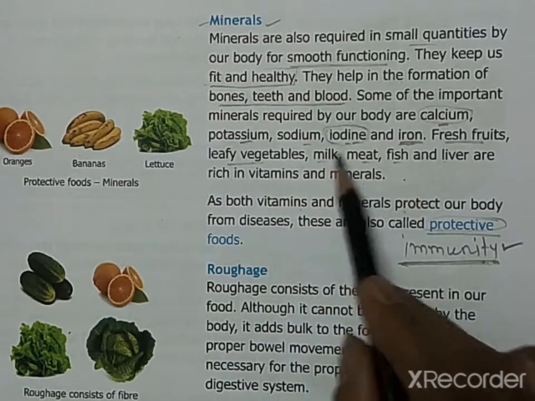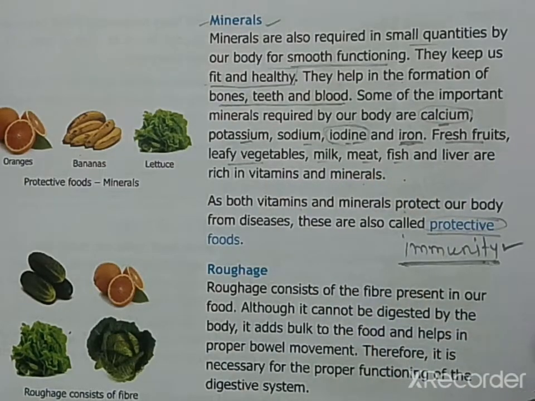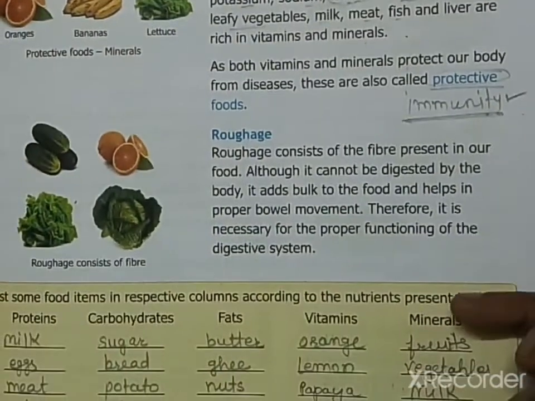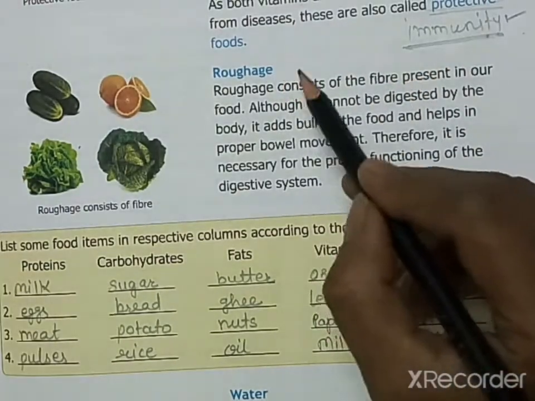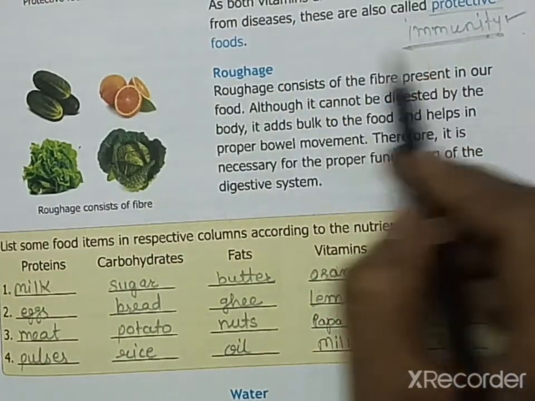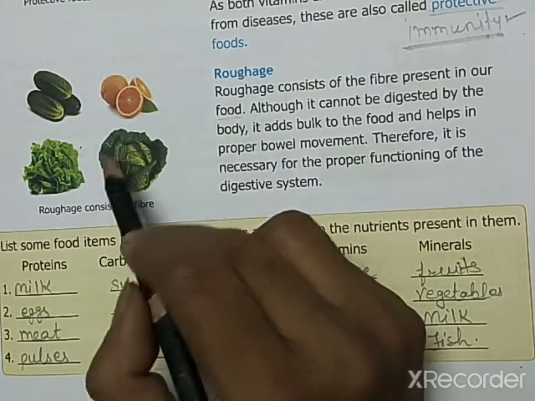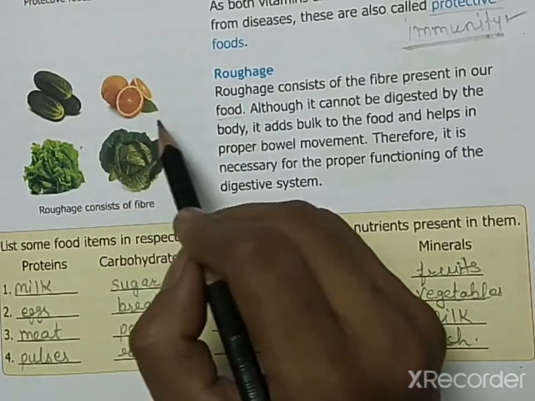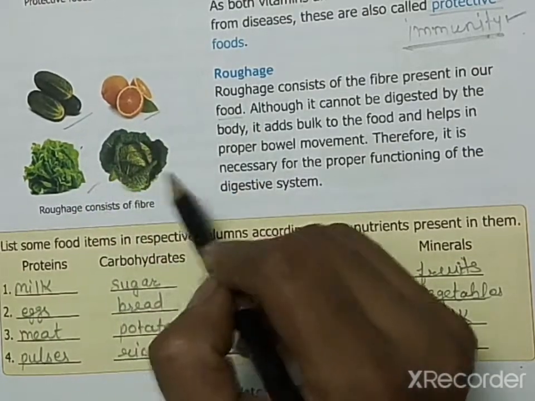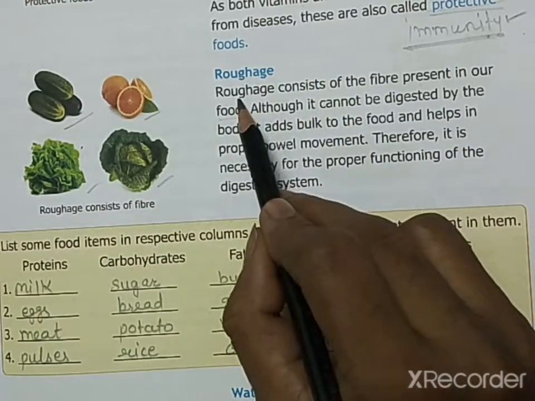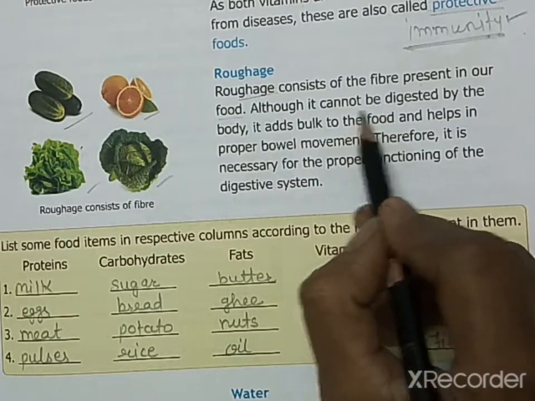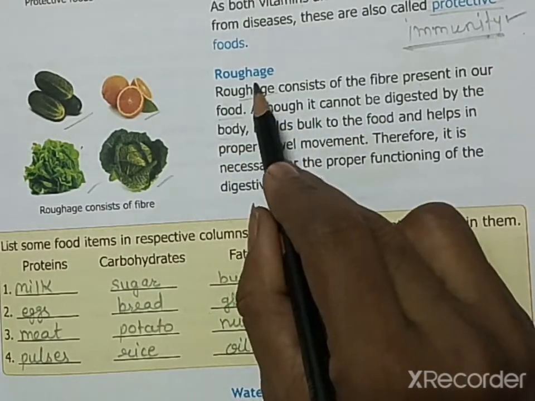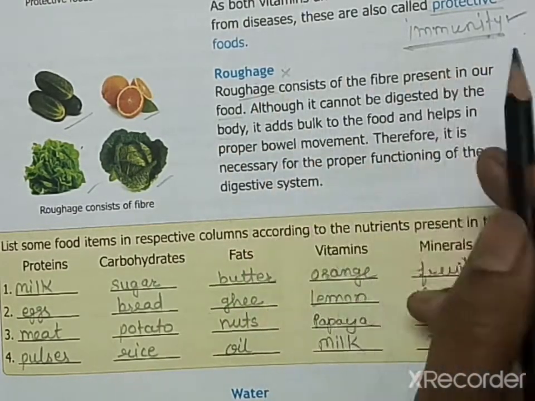and vegetables, milk, fish, meat and liver. Okay, so this is all about the minerals. Then the next component of food is roughage. Roughage consists of the fiber present in the food. Whatever food we eat, mostly the vegetables and fruits. Vegetables and fruits, they contain roughage. Roughage is the fiber, and this cannot be digested by our body. Roughage cannot be digested by our body.